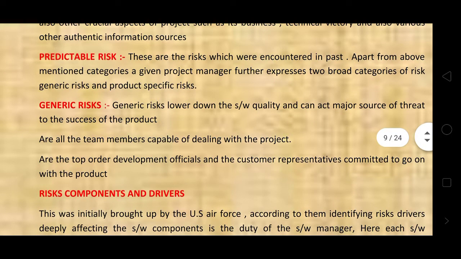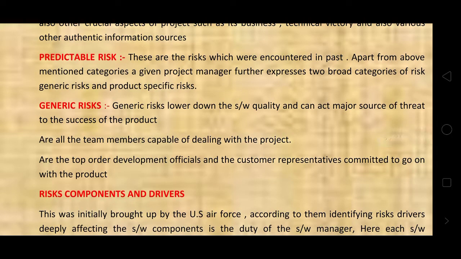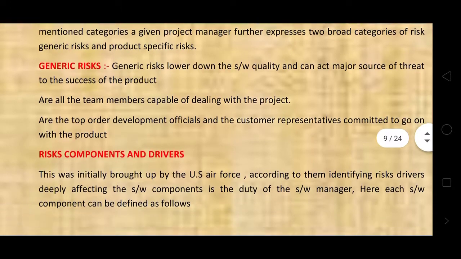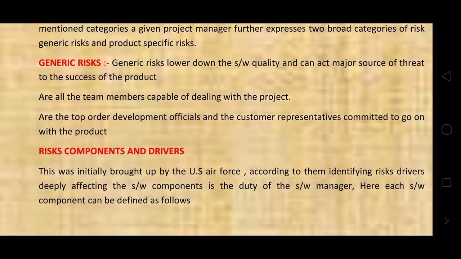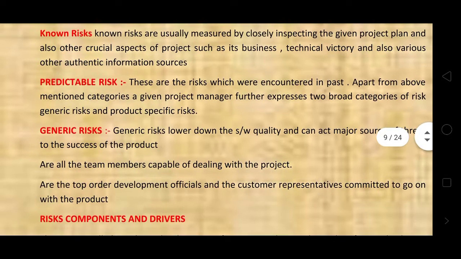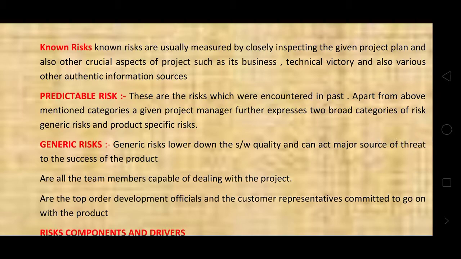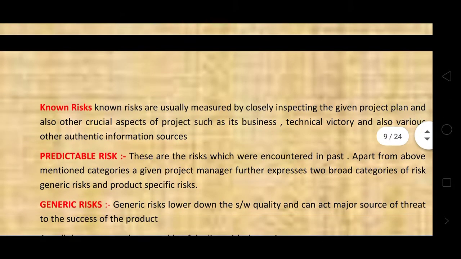Here, the team members capable of dealing with the project are the top order development officials and the customers' representatives committed to go on with the product. This is the generic risk. Generic risk mainly means lowering down the quality of the software.